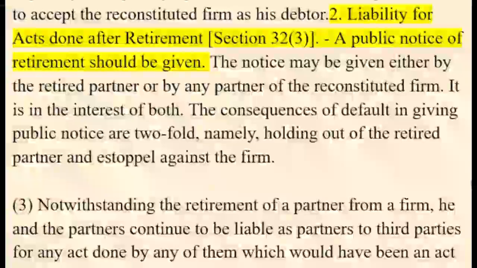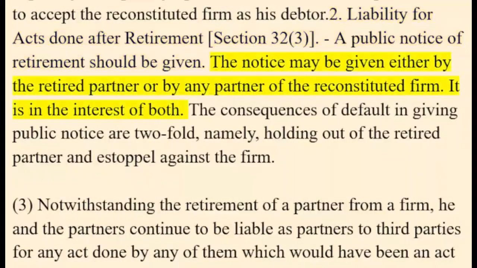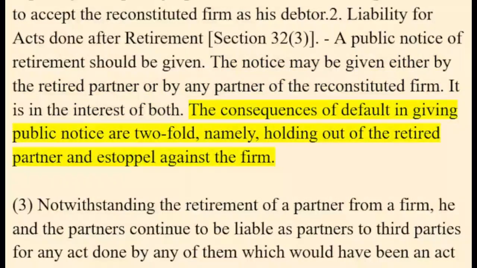2. Liability for acts done after retirement. Section 32(3): A public notice of retirement should be given. The notice may be given either by the retired partner or by any partner of the reconstituted firm. It is in the interest of both. The consequences of default in giving public notice are twofold, namely, holding out of the retired partner and estoppel against the firm.